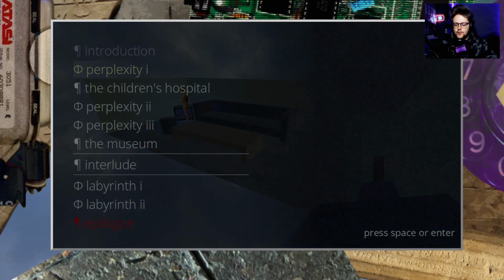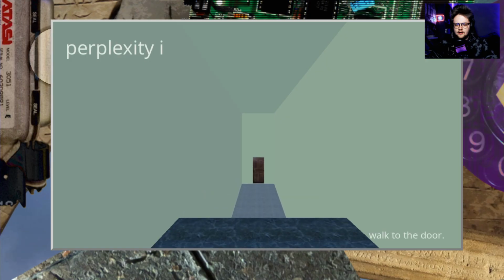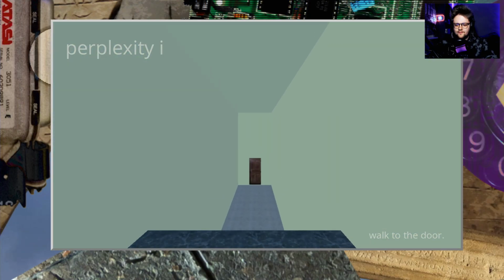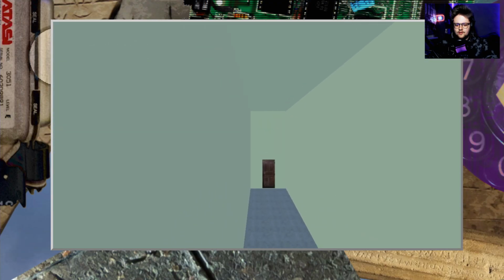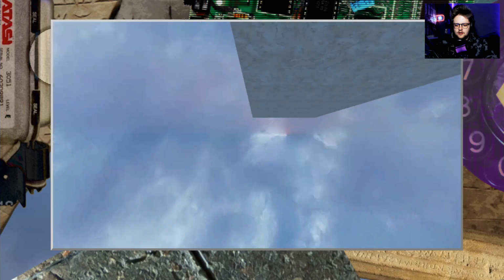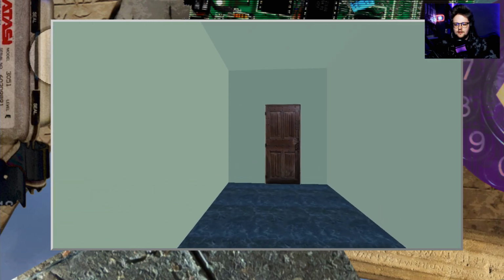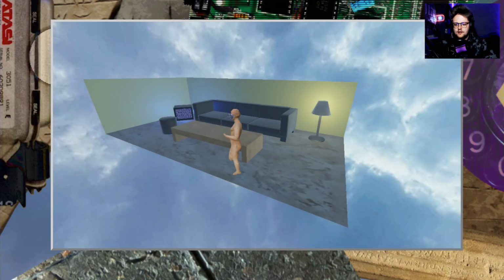Perplexity 1. What is perplexity? I know the AI Perplexity. Oh. Alright. Oh, Jesus Christ, I fell off the level. Why am I falling off the level? Is this a puzzle? Oh, I can rotate my camera. Nice.